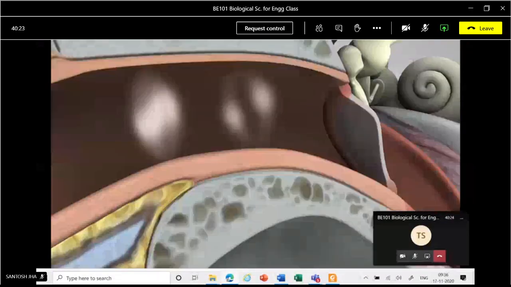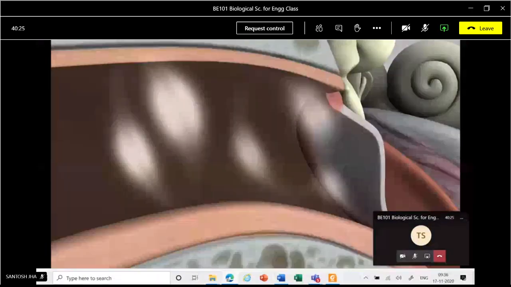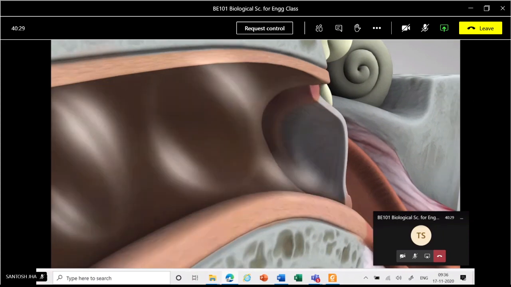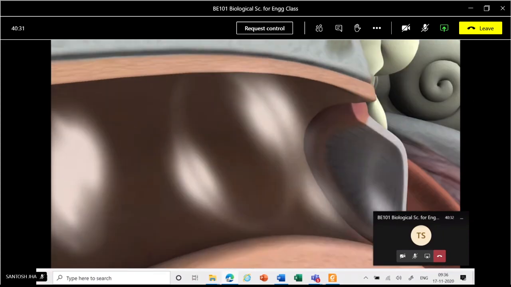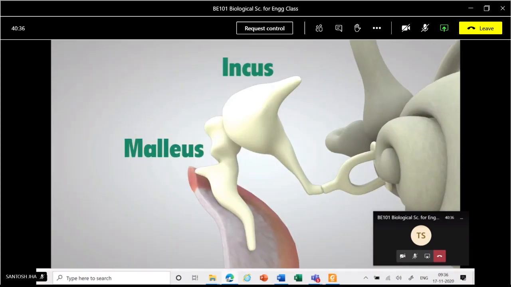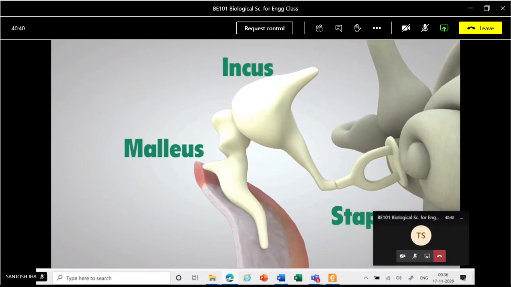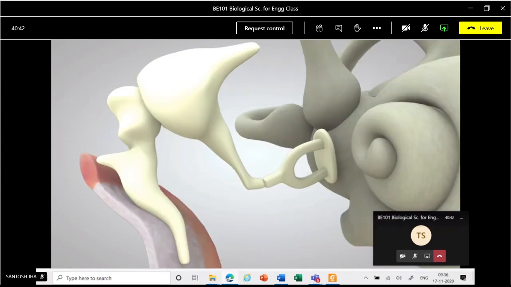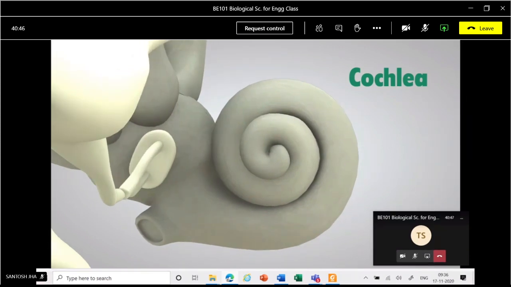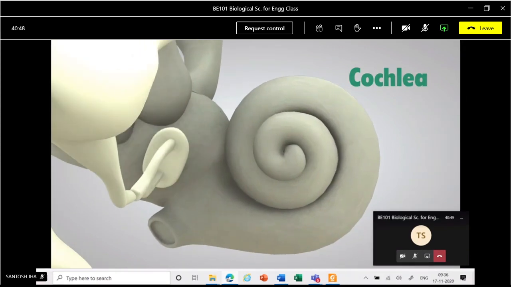The sound waves reach the eardrum, which is a membrane roughly half the size of a dime. They make the eardrum vibrate, which in turn vibrates 3 tiny bones called the malleus, incus, and stapes. These bones amplify or increase the sound vibrations and send them to the cochlea. The cochlea is shaped like a snail and is the size of a garden pea.